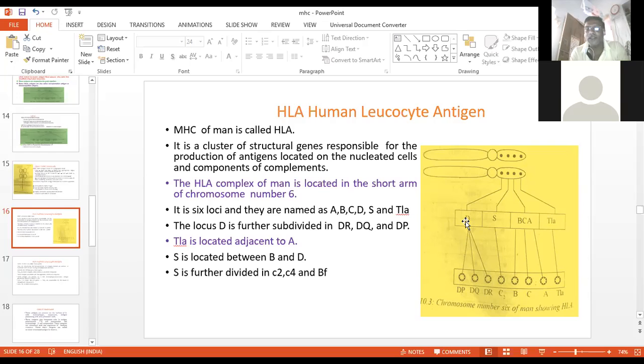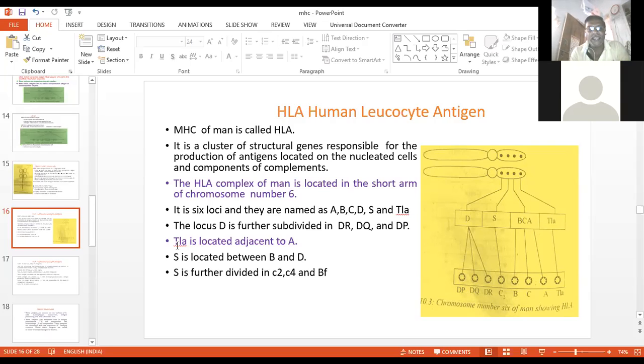Now see here on your left hand side. This is the D section. This is a locus, and again this locus is subdivided into three parts: the DR, DQ, as well as the DP.